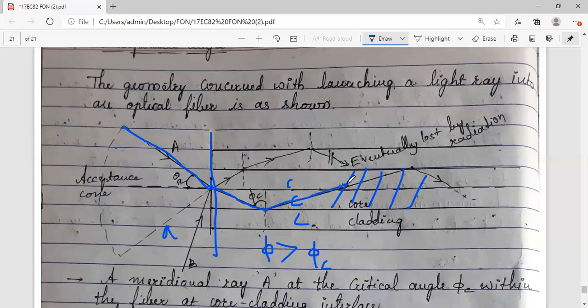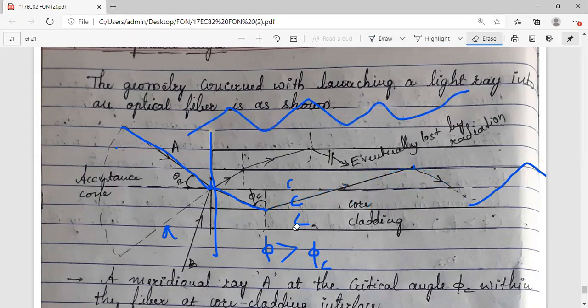It won't enter the cladding, and then again it will hit the interface at the other side. It won't travel into the cladding. It will again get reflected within the same material. And so on, like this it continues in zigzag fashion. It will continue. The light wave travels in this manner.